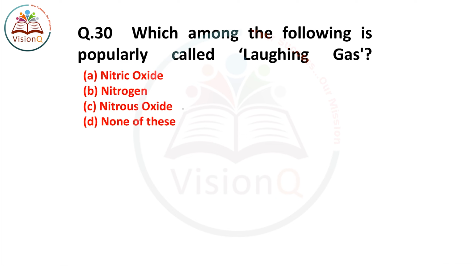Which among the following is popularly called as laughing gas? So this is a very important question for any examination. Which of the following gas is commonly called as a laughing gas? Now the term laughing gas denotes the gas which is known as nitrous oxide. Formula is N2O. It is also known as dinitrogen oxide.